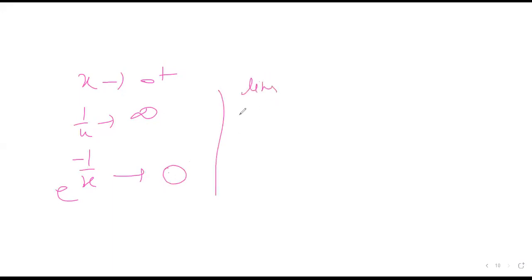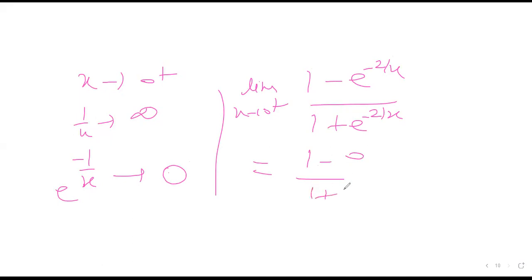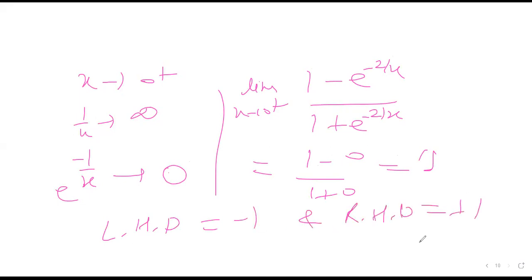So limit x tends to 0 from the positive side, I can write it as (1 minus e to the power minus 2 by x) upon (1 plus e to the power minus 2 by x). This will become 0, so it is equal to (1 minus 0) upon (1 plus 0), which is equal to 1. So the left hand derivative is equal to minus 1 and the right hand derivative is equal to plus 1. So hence the function is not differentiable. Not differentiable. Okay. I think this question has been asked in PYQ also.